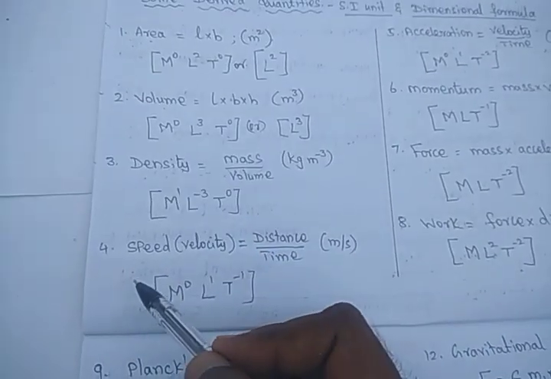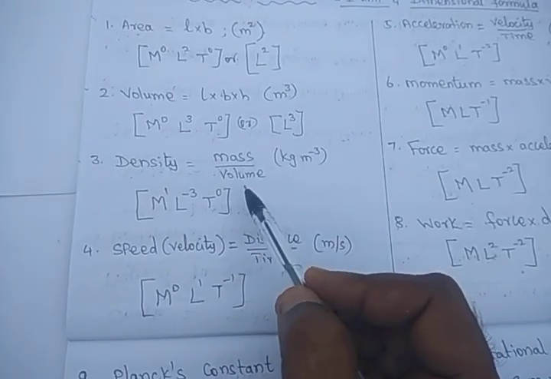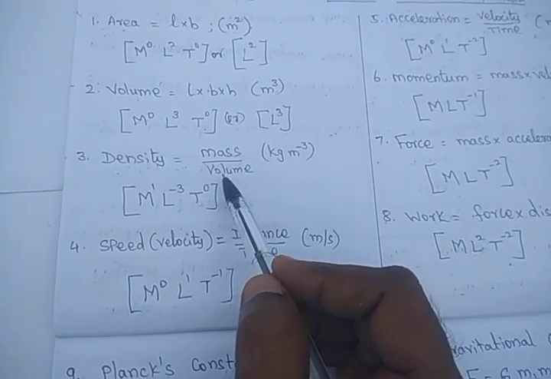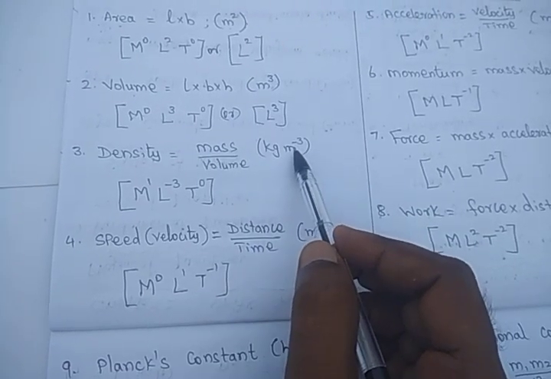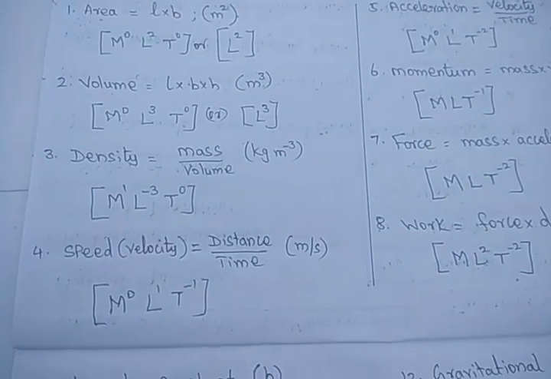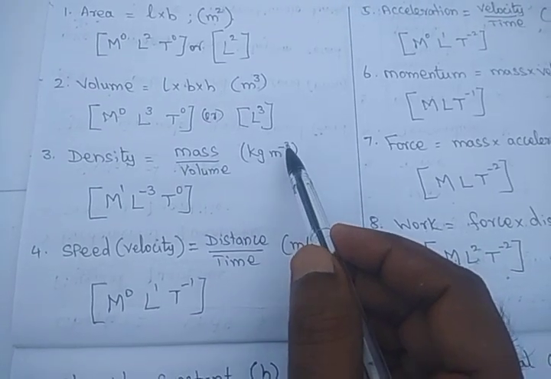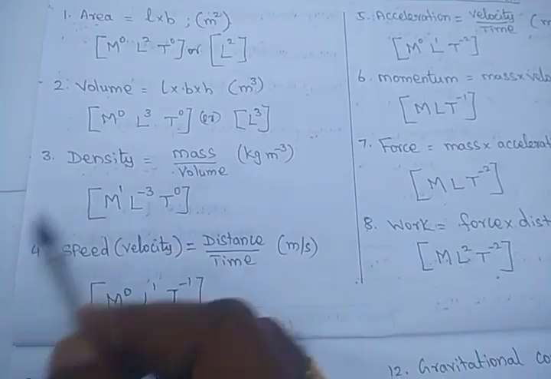What is density? Density is mass by volume. So mass is kilogram and the volume is meter cube. When the meter cube comes to the numerator, it is kilogram meter power minus 3. Kilogram meter power minus 3 is the SI unit of density.